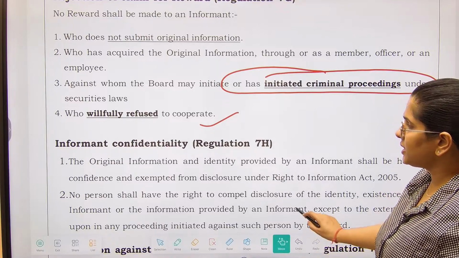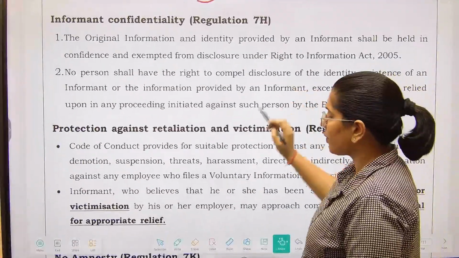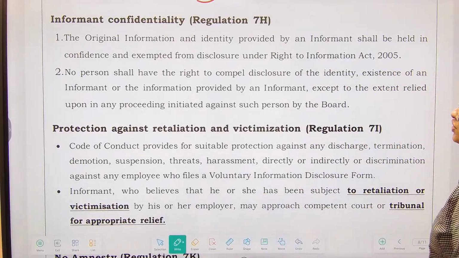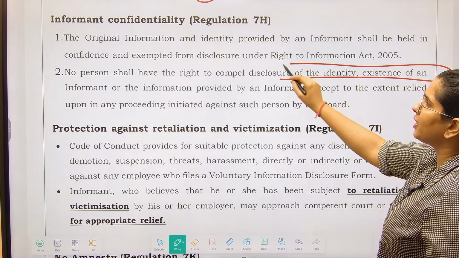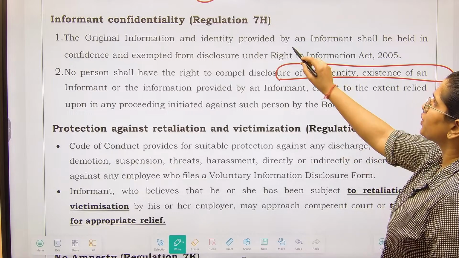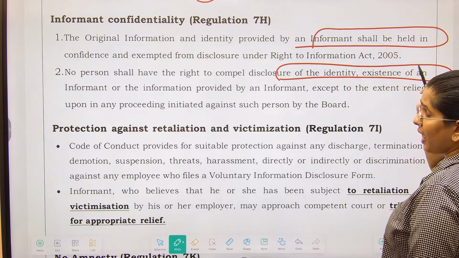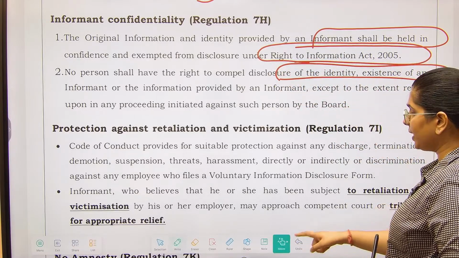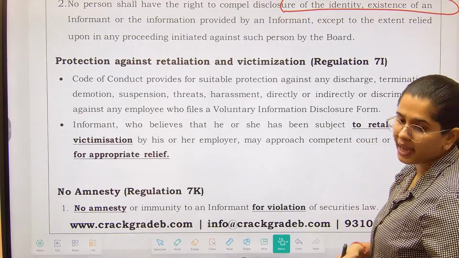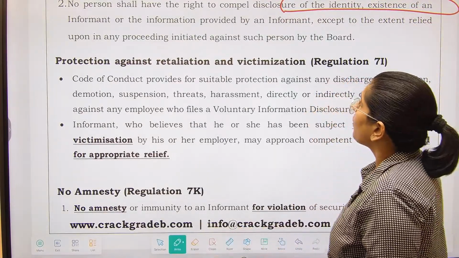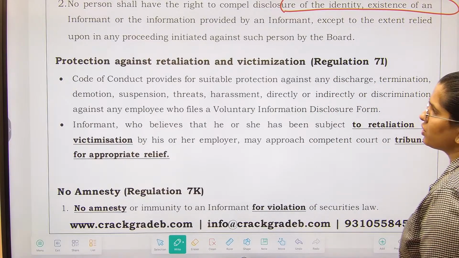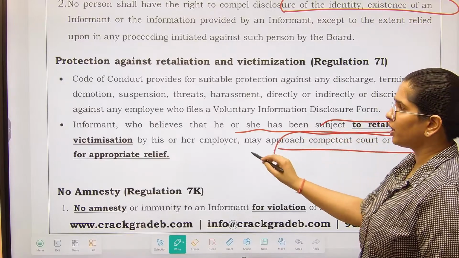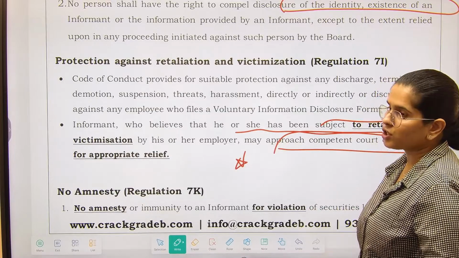Informant confidentiality means, see, if a particular person has been providing information, then you have to ensure his safety and security. So no person shall have the right to compel disclosure of the identity of the informant. Original information and identity of the informant shall be held in confidence, and it is exempted from RTI as well. Nobody can ask for this particular information through RTI as well. So this is under exemption. Protection against retaliation and victimization. So an informant who believes that he shall be subject to retaliation may approach the competent court and tribunal for appropriate relief. So this provision is also there.